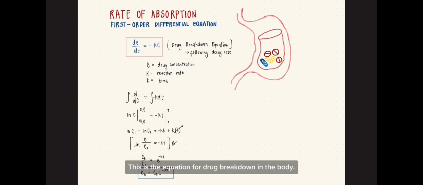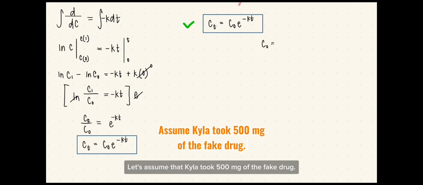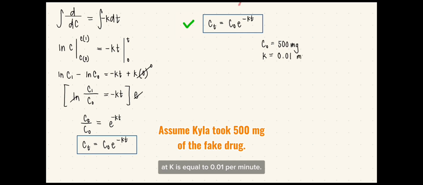This is the equation for drug breakdown in the body. Here, C is the drug concentration, K is the reaction rate, and T is time. Let's assume that Kyla took 500 milligrams of the fake drug. But because it's ineffective, its reaction rate is very slow, at K equal to 0.01 per minute. The concentration then follows this formula: C(t) = 500e^(-0.01t).